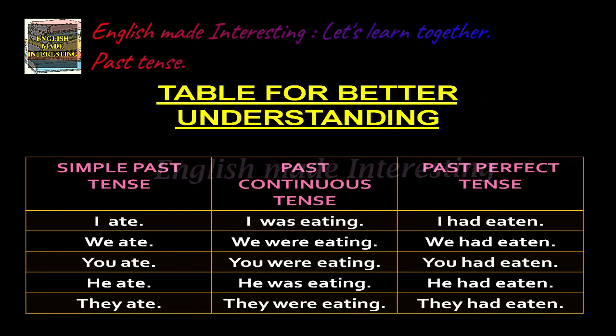Now, look at the table for better understanding. Simple past tense, I ate. Past continuous tense, I was eating. Past perfect tense, I had eaten. Similarly, we ate. We were eating. We had eaten. You ate. You were eating. You had eaten. He ate. He was eating. He had eaten. They ate. They were eating. They had eaten. I hope you understand the different forms.